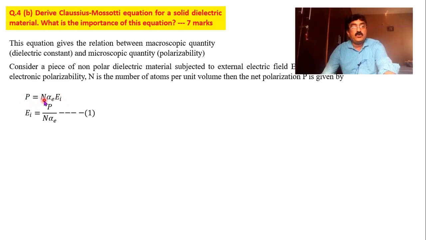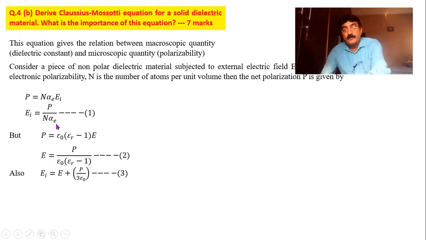P is equal to n alpha E into E_i. Alpha E stands for electronic polarizability. We are talking only about electronic polarizability. Okay, so n is number of dipoles, E_i is the internal field. After rearranging, I get E_i is equal to P by n alpha E. Okay, now we have this relation between polarization, dielectric constant and applied electric field.